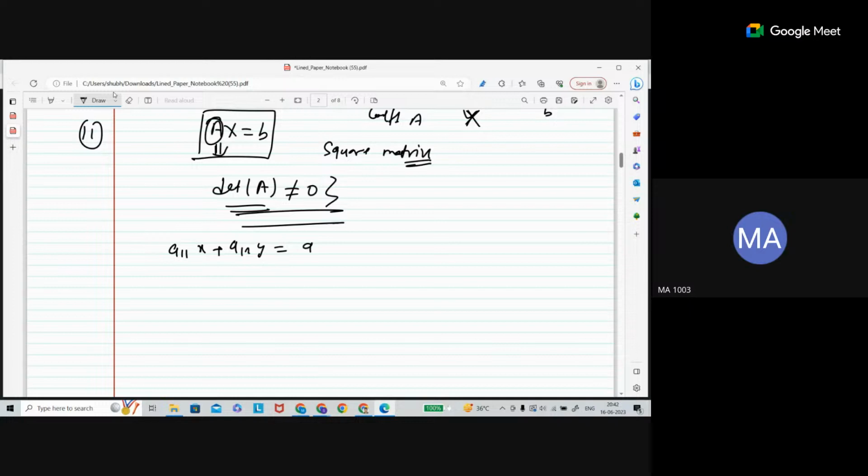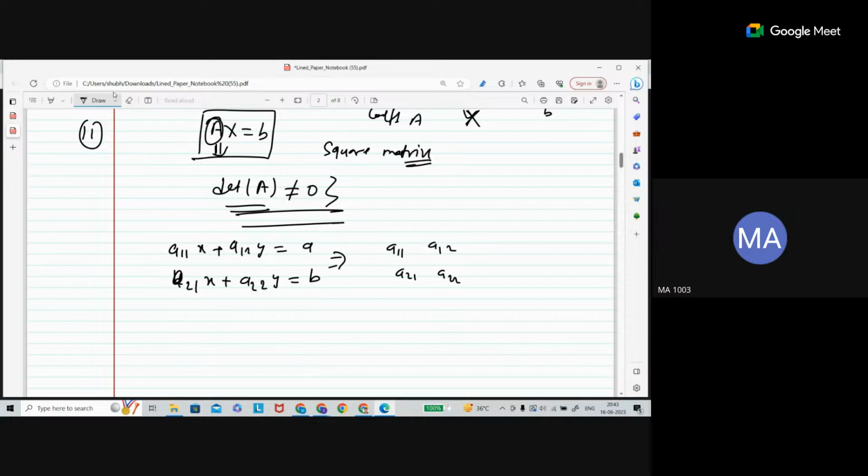Okay, and the second one is, let's say, b, or you can say A21 x plus A22 y equal to, let's say, this is b. Okay. Now if you change this system of linear equations into matrix format, it will become A11 A12 A21 A22.